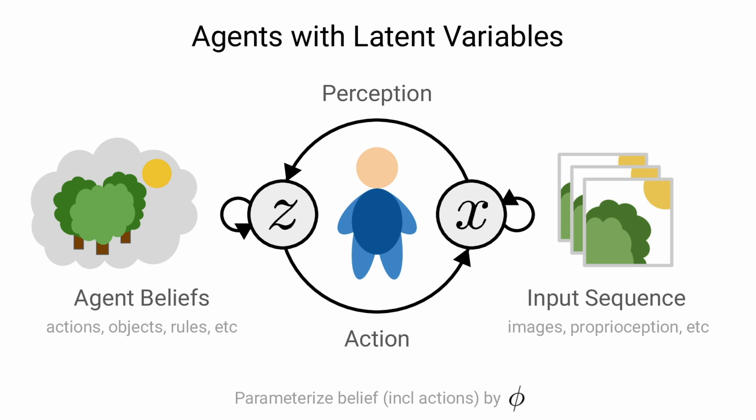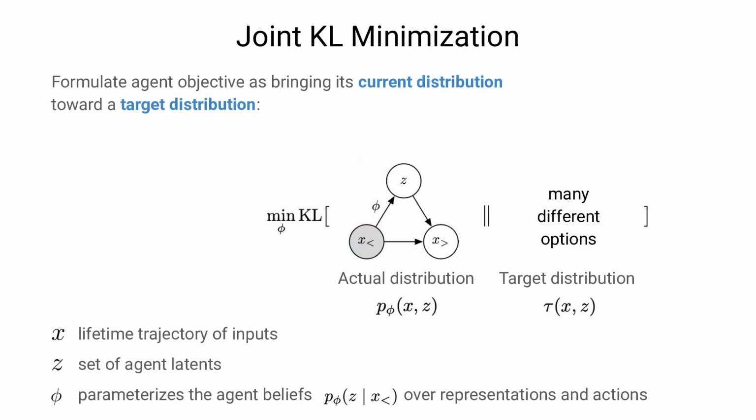We call the distribution over Z the agent's beliefs, that can be changed via the parameters phi to optimize an objective. The parameters phi determine the agent's current distribution over latents Z and inputs X in the environment. We call this the actual distribution. Because every agent has an actual distribution, we can formulate the objective as bringing the actual distribution toward a desired target distribution by minimizing a divergence measure. In this work, we focus on the KL divergence that connects to many objectives that are common in the literature. Alternative divergence measures yield analogous method families.